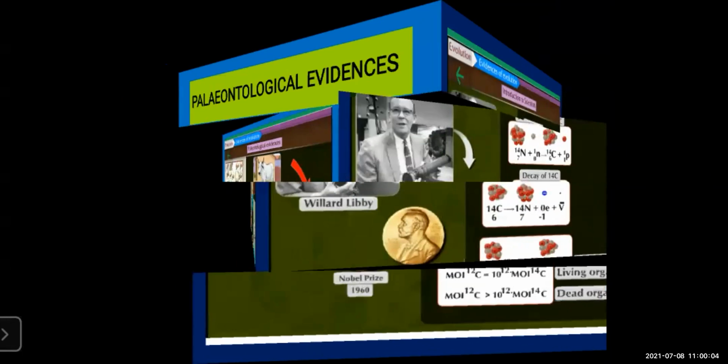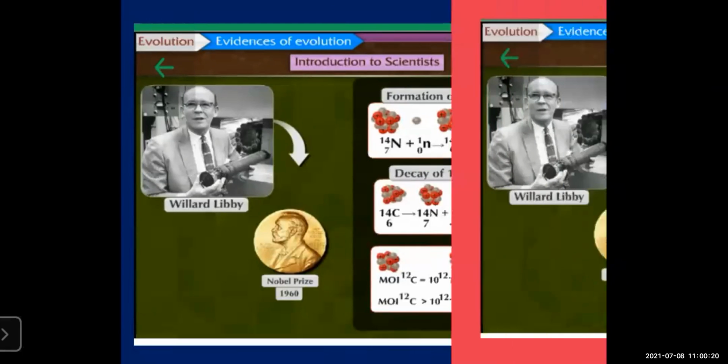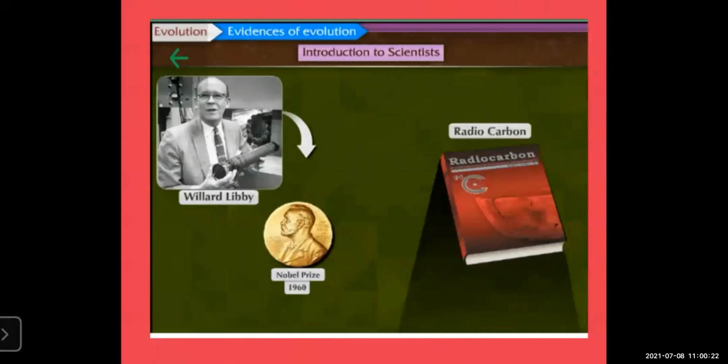This was given by Willard Libby, the scientist, and for this research on the carbon dating method, he got the Nobel Prize in 1960. He wrote everything about carbon dating in his book Radiocarbon. This can come for MCQs also: which scientist discovered the radiocarbon method, or which book was written by Willard Libby in which the carbon dating method is mentioned. The book name is Radiocarbon.